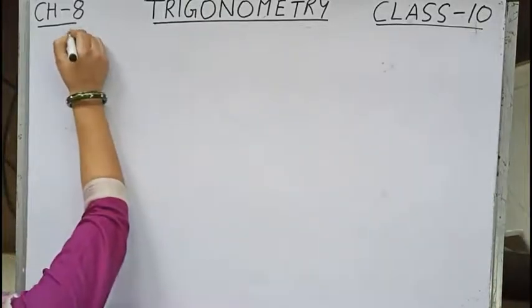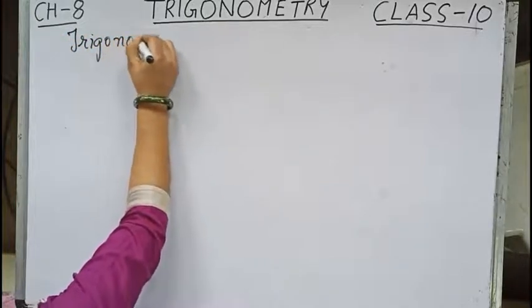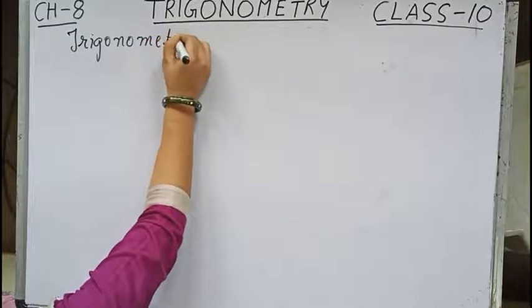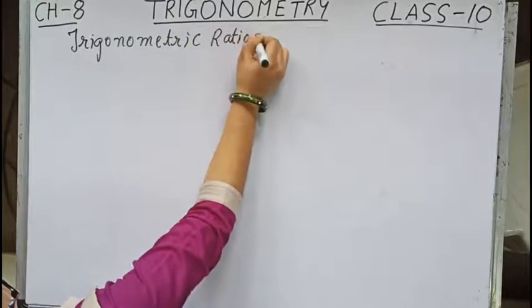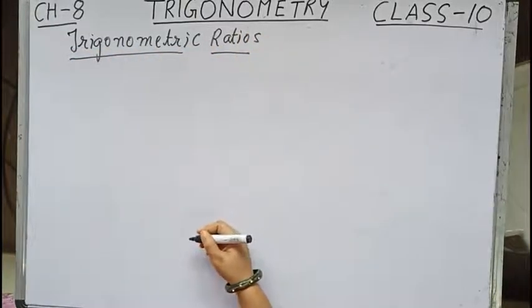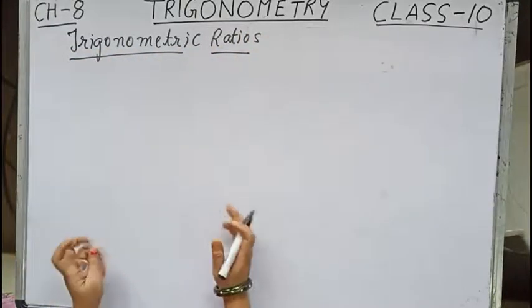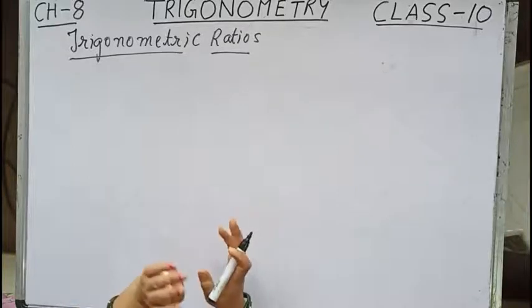So over here, trigonometric ratios. Now children, trigonometric ratios, as I have told, are the relation between the angle and the sides of the triangle.